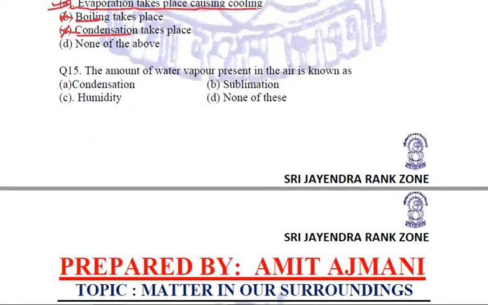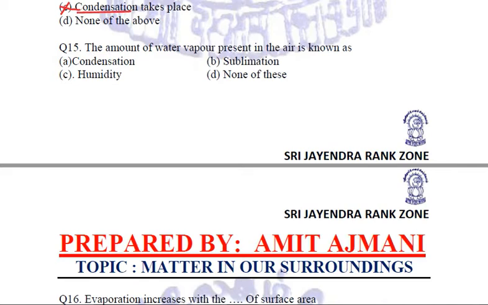Next question is quite simple. The amount of water vapor present in the air is known as, of course, humidity. Humidity is the amount of water vapors, the moisture which is present in the air. C, humidity will be the answer.